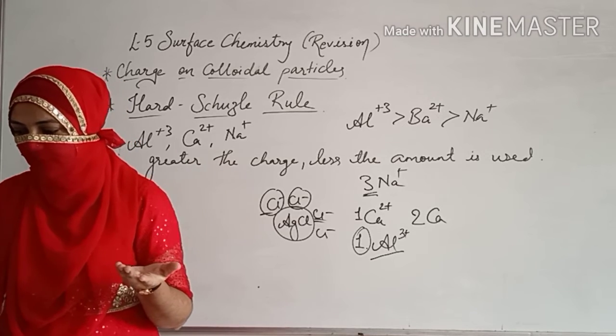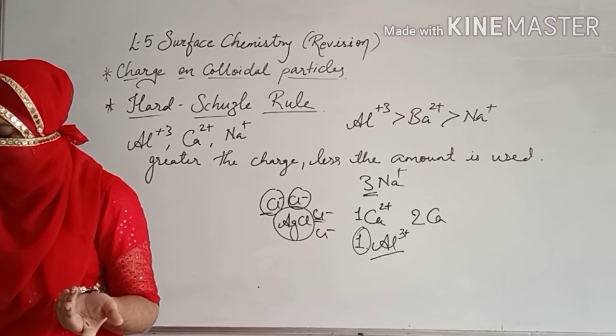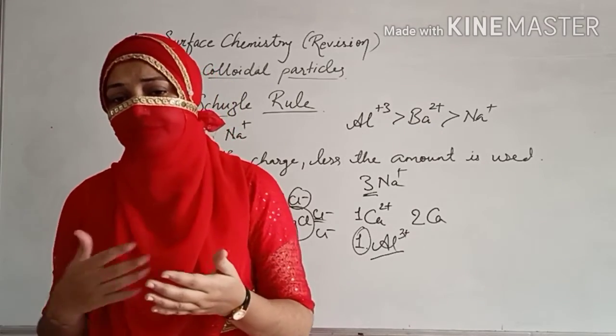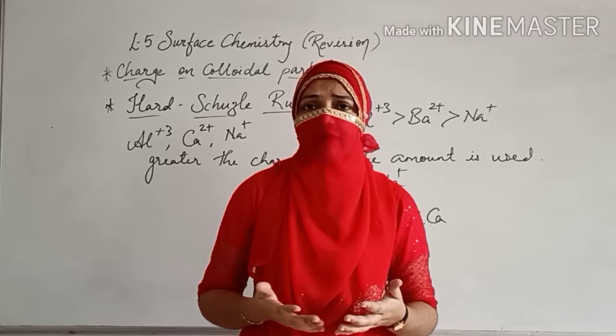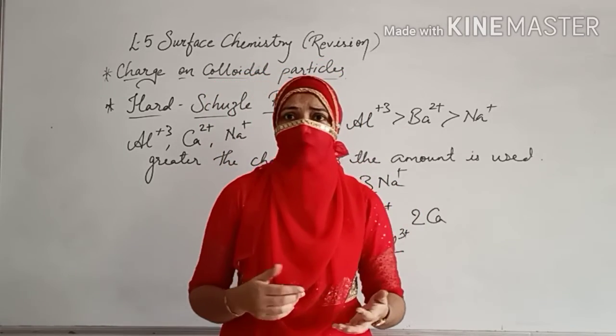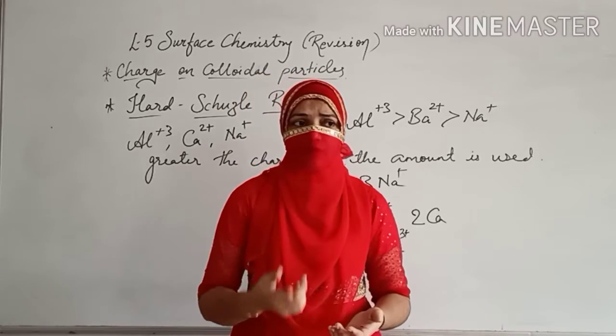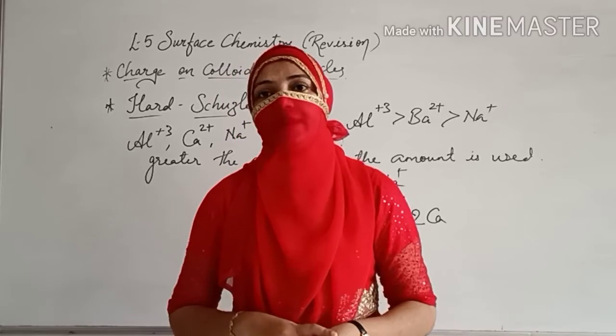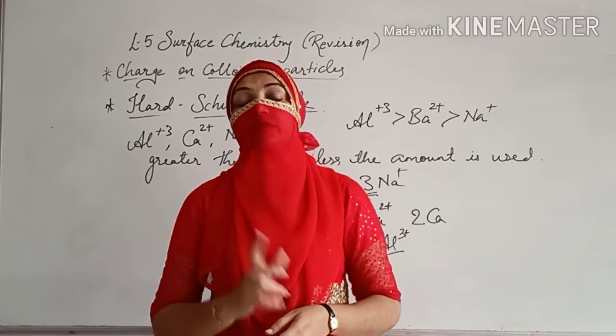So the topic which I have already taken in your syllabus, I have explained that one. There are certain examples in our surroundings which are colloids. Suppose we take milk, so milk is a colloid. Suppose we talk about blood, so blood is also a colloid. Let me tell you, the blood contains albuminoid. Albuminoid is negatively charged.